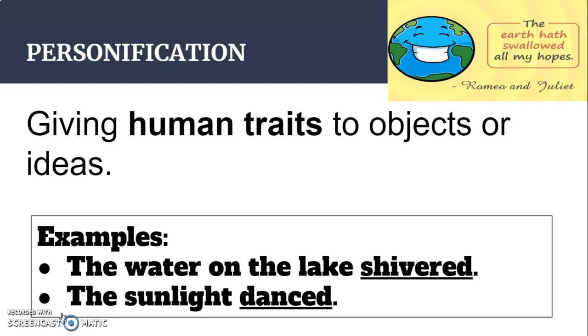Similarly, another example is the sunlight danced. Can the sun actually dance? Not really. The sun, it's shining in a way that makes it look like it's dancing. So the sentence means that it's really sunny, it's bright outside, but it's using personification to convey that meaning.